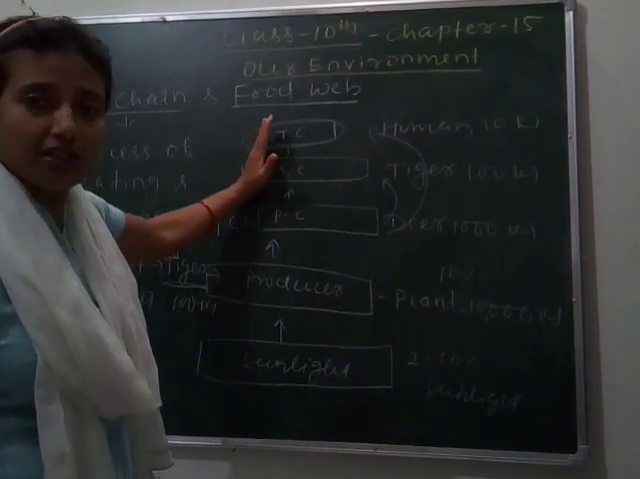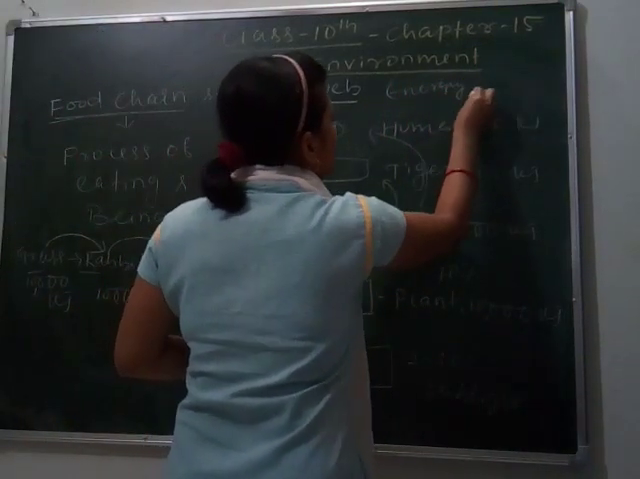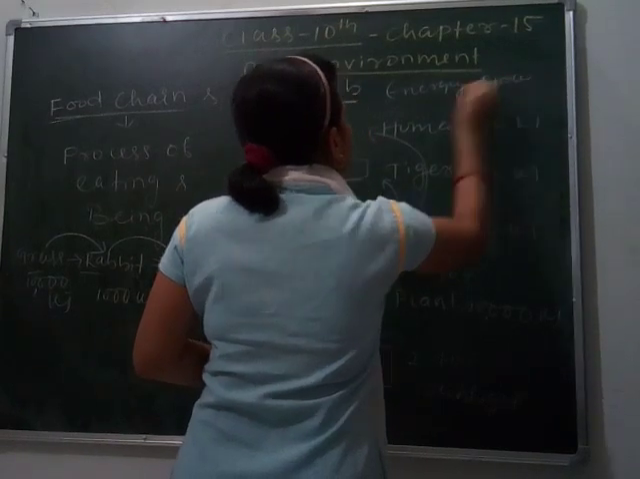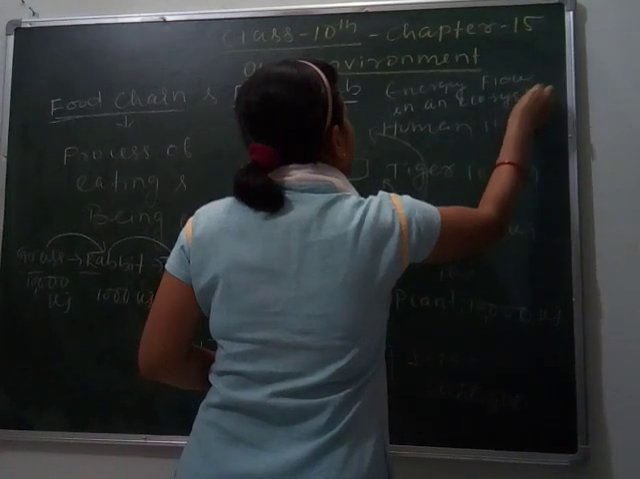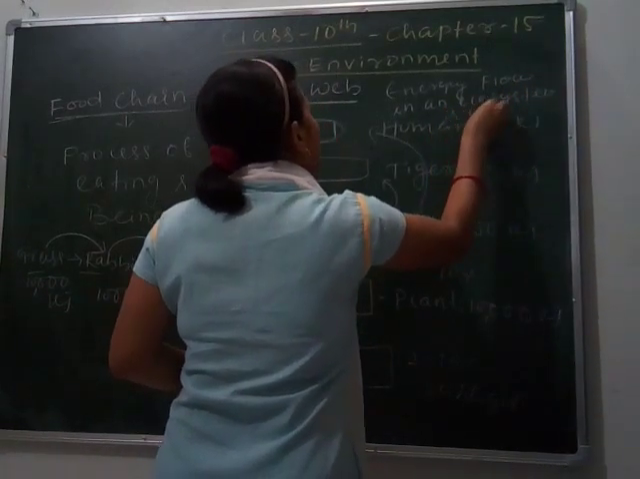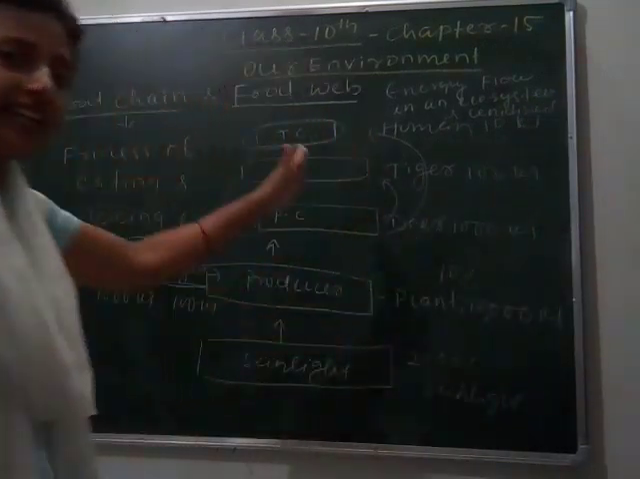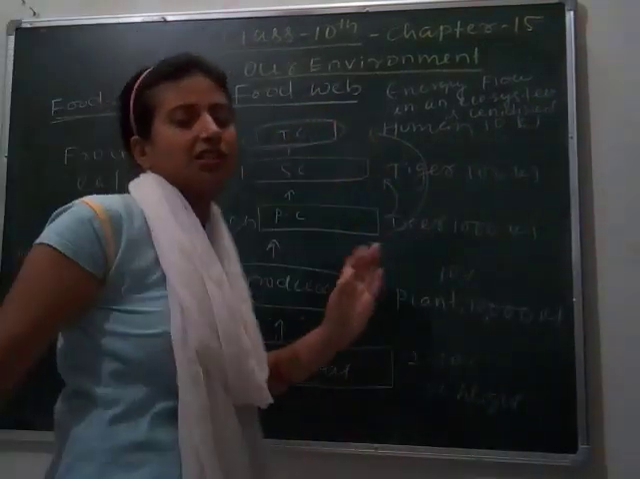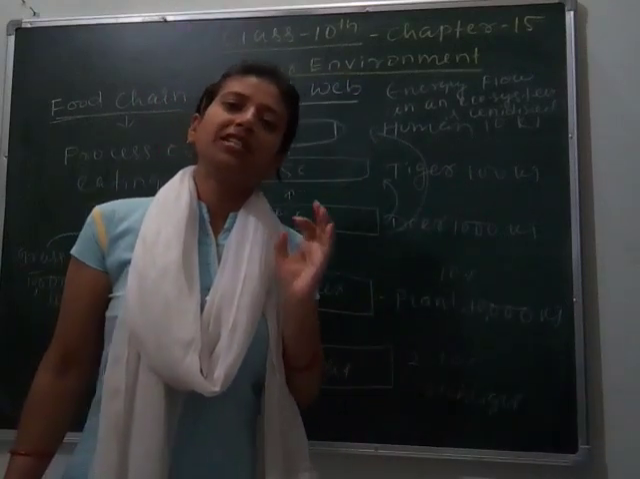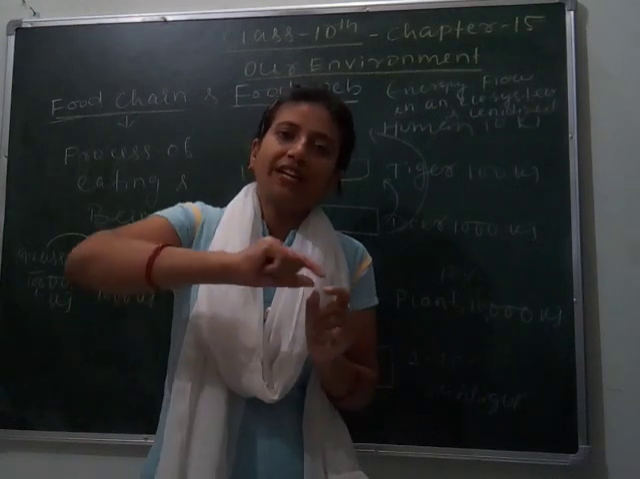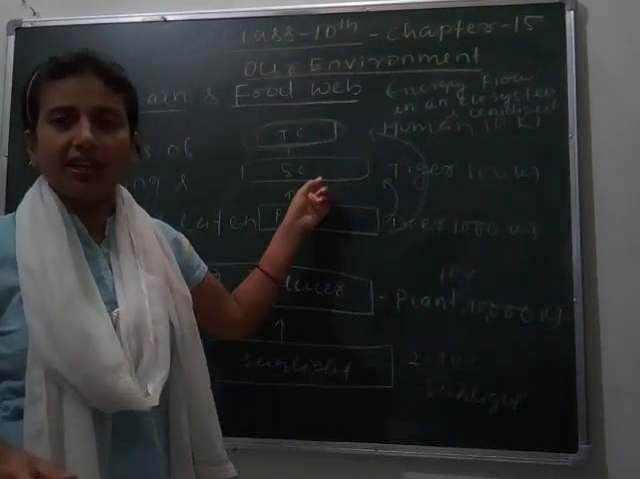Here one question also arises: why is energy flow in an ecosystem unidirectional? Unidirectional means energy is transferred in a single direction, because it can't be reversed. Why? Only the green plants have the ability to synthesize food and to produce energy, so it can't be reversed. That's why energy flow in an ecosystem is called unidirectional.